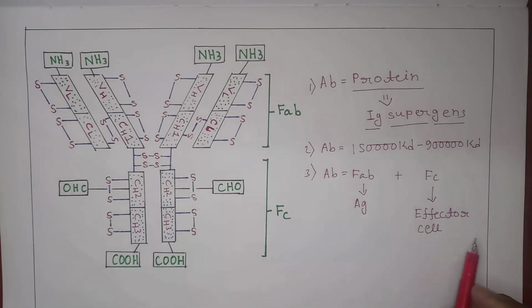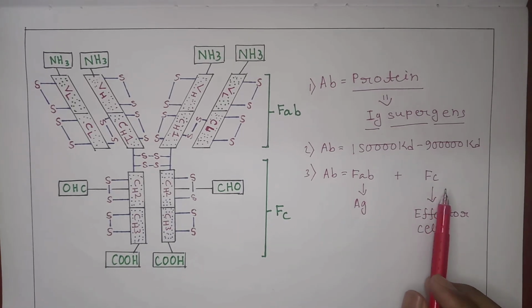So this is the FC portion, that means the crystallizable portion.